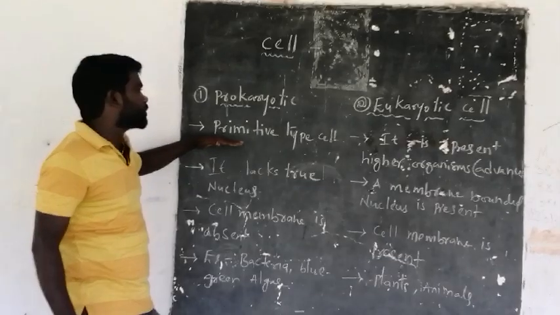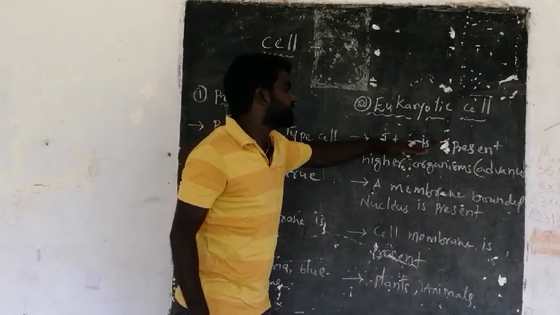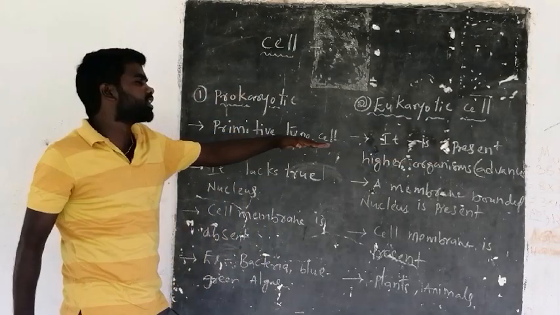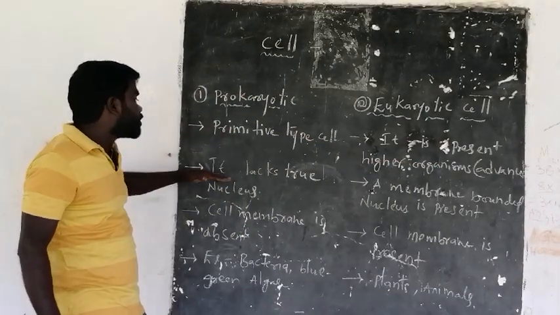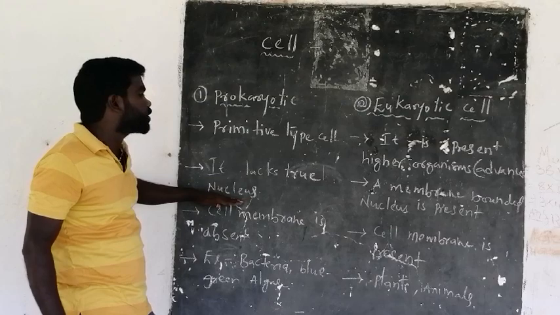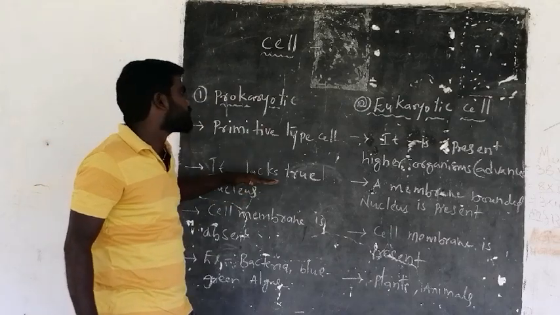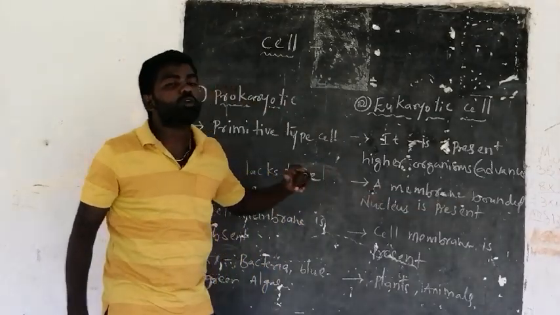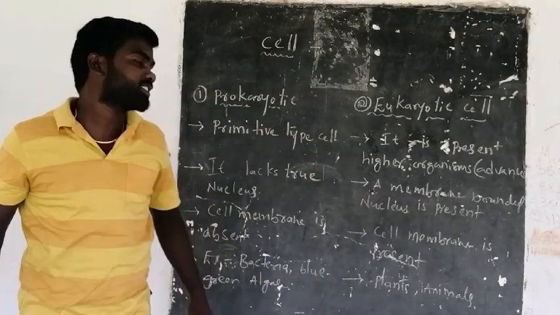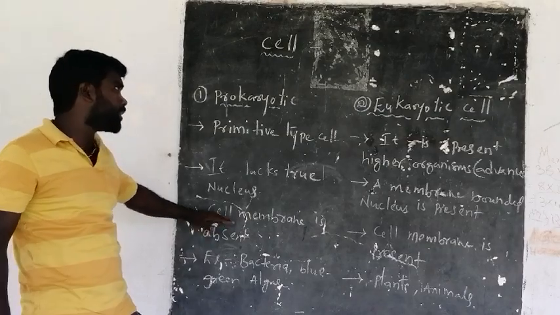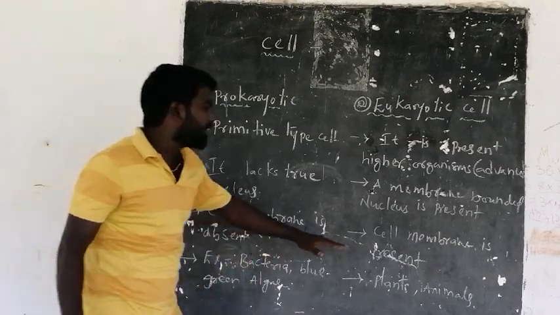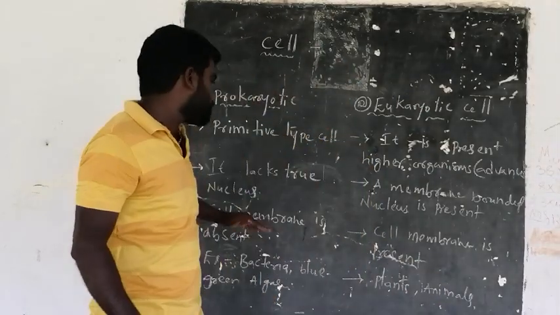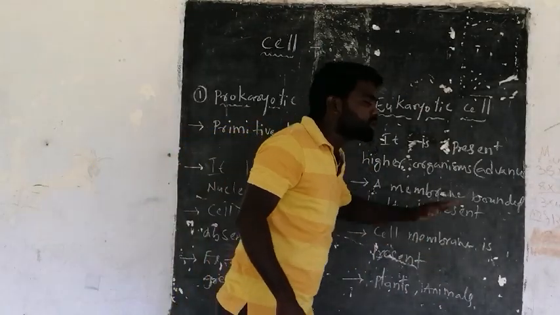A prokaryotic cell is a primitive type of cell, and a eukaryotic cell is an advanced type of cell, present in higher animals or advanced organisms. In the prokaryotic cell there is an absence of a true nucleus, and a membrane-bound nucleus is present in the eukaryotic cell. Here the cell membrane is absent in the prokaryotic cell and present in the eukaryotic cell.